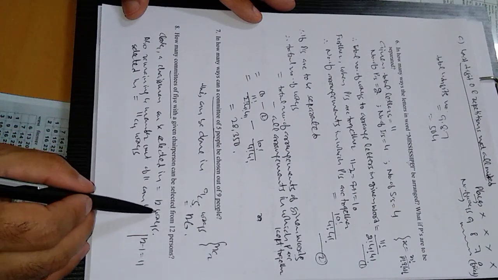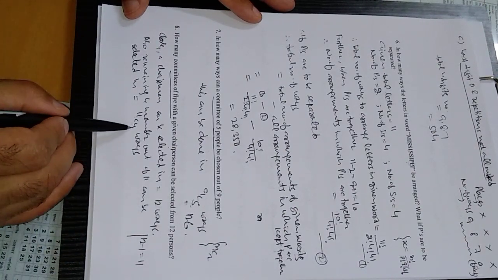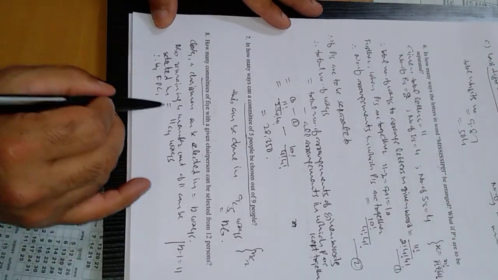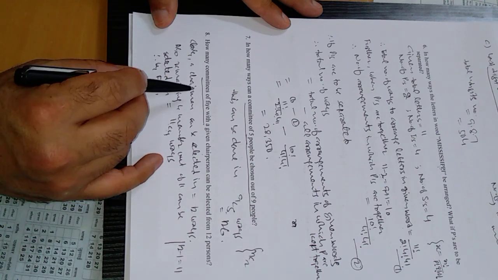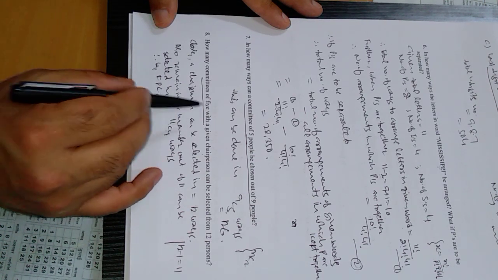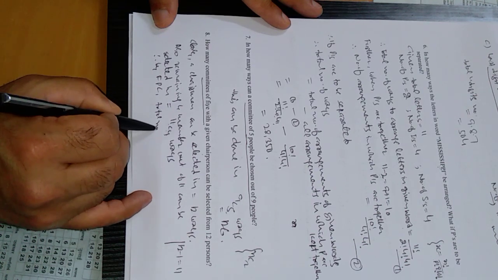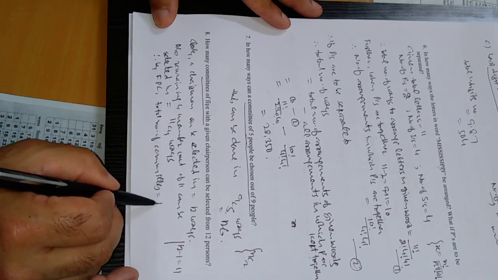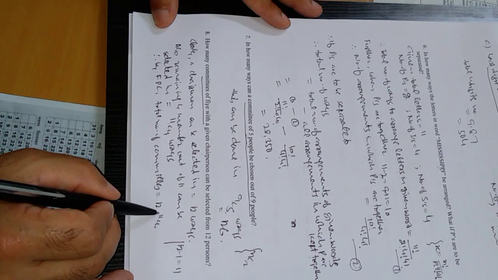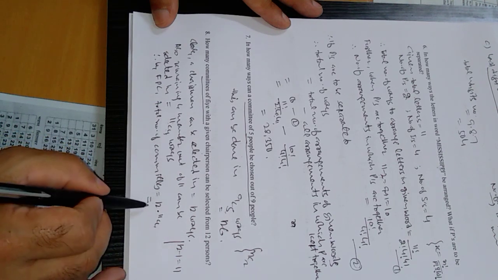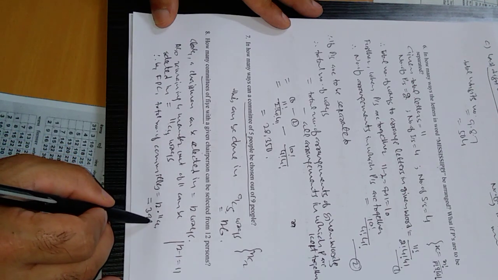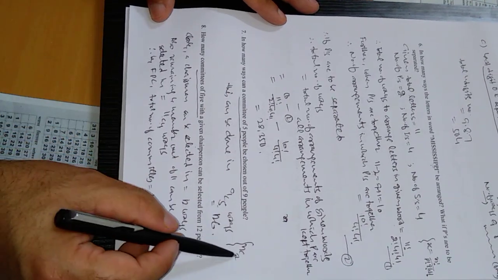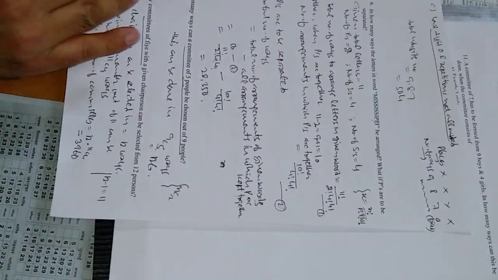There are 2 operations. One operation is 12 ways and another operation is 11C4 ways. So by the fundamental principle of counting, the total number of committees of 5 is equal to 12 into 11C4. Just multiply these two, and this will come out to be 3960, if we open 11C4 using the formula nCr.